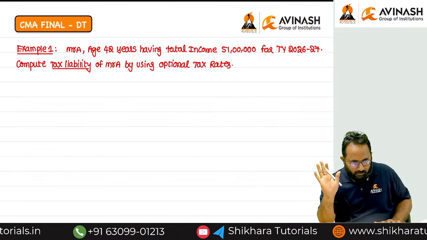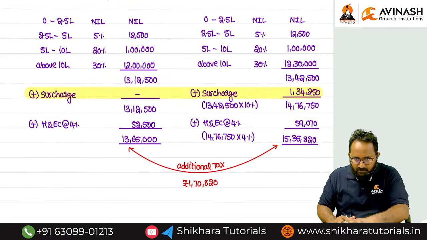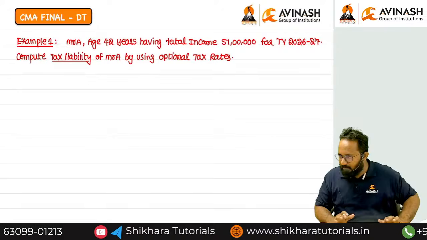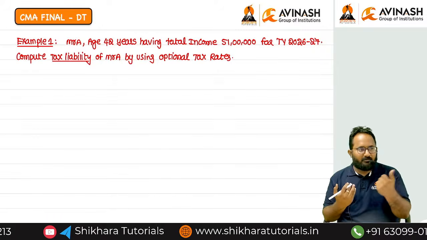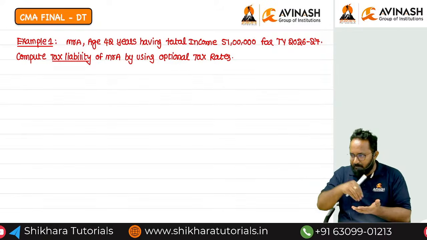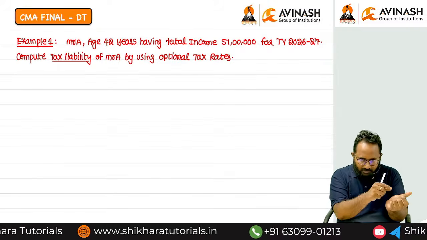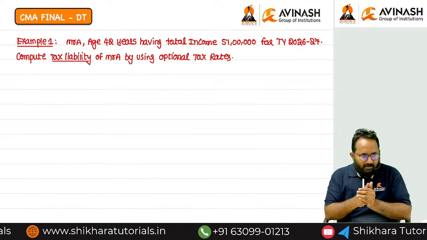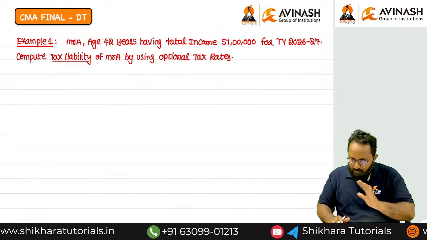I will tell you, don't worry. But you know already that in this case he has a burden, so we have to provide the marginal relief. In the question, they will not mention it; they will ask only for tax liability. Yesterday also we discussed rebate. They will not mention anything about rebate. You have to identify whether the rebate is available for the SSE or not, based on total income: total income less than 12 lakh, total income marginally more than 12 lakh, total income less than 5 lakh in the optional tax regime. These are all the things you have to identify.